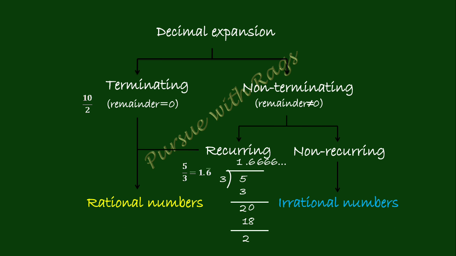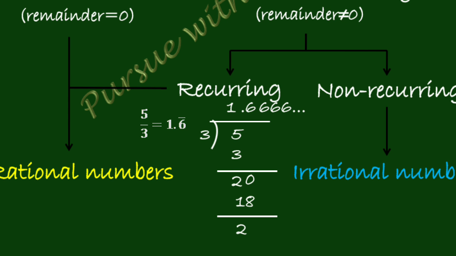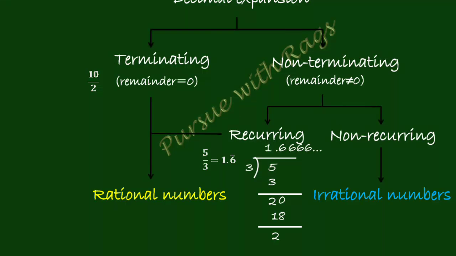Again, on dividing that 2, you add one decimal point in the quotient and add a 0 to the remainder and proceed with the division. So your quotient will be 1.6666. The number 6 will be repeating again and again. Why? Because your remainder will be the same till the end. It doesn't end at all.